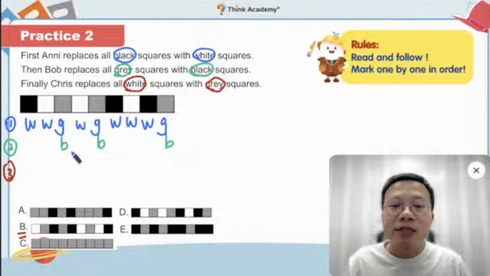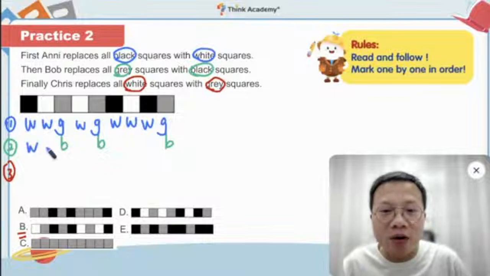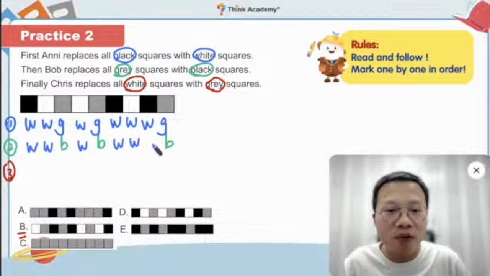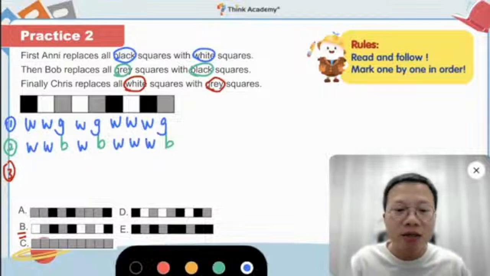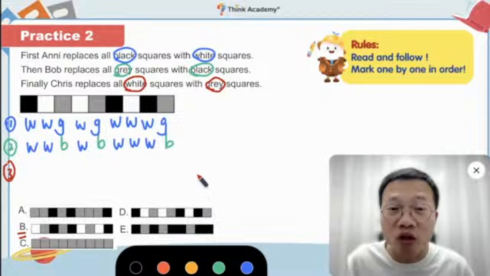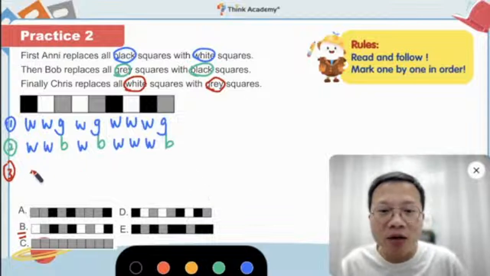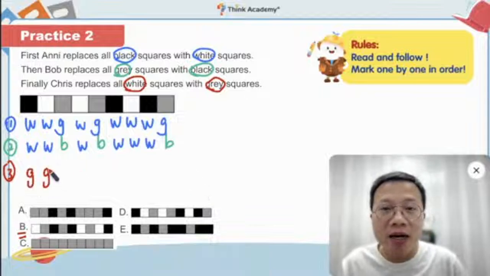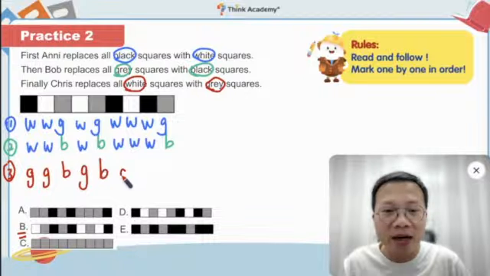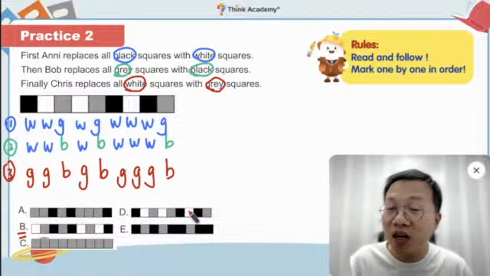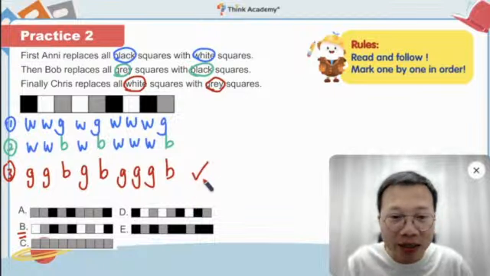Okay, so just now, after that, we have the white, and then black, right? And then we have white, and then here we have white. Remember, we need to change all the white ones into gray ones. So this is gray and gray. And in here we have black, right? And here we have gray, then black, then gray, then black. So actually this is the correct answer.